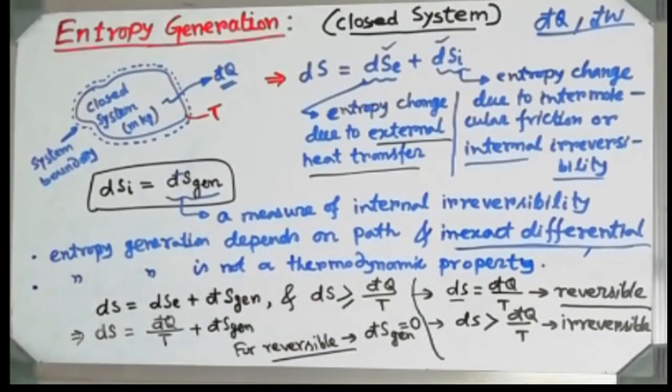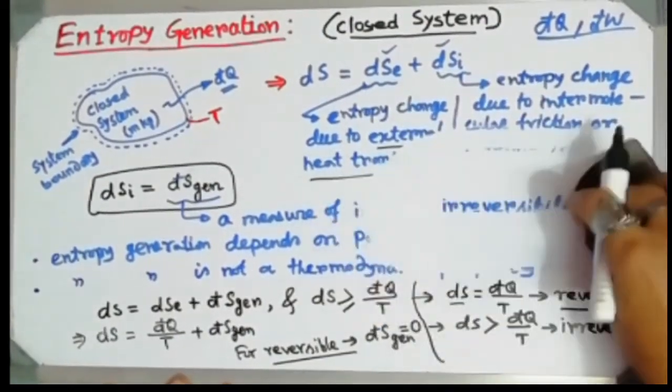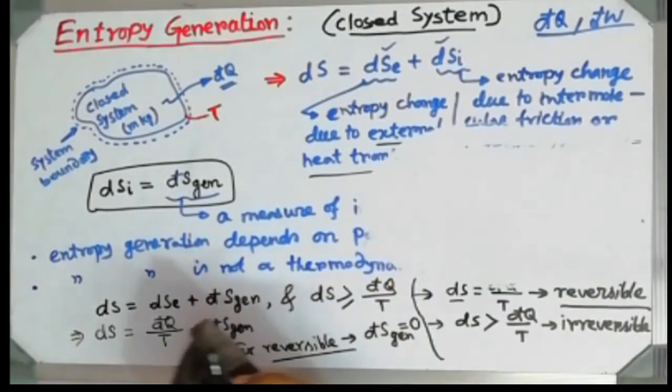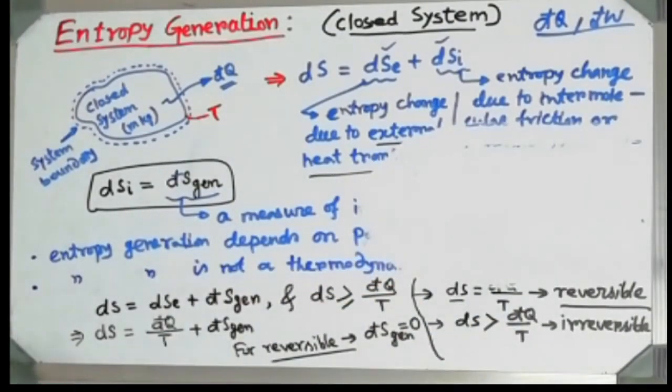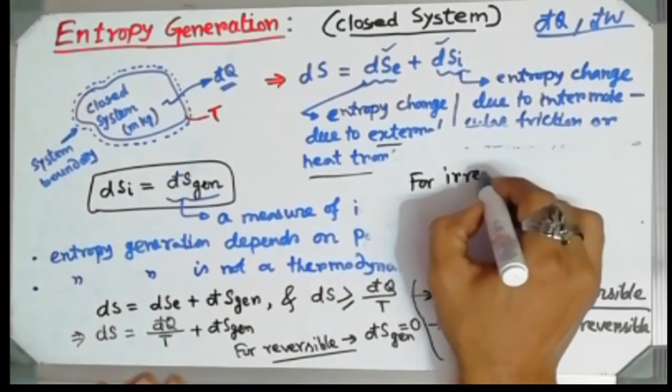And if we consider the process to be irreversible, then obviously I have to follow this relationship for an irreversible process.